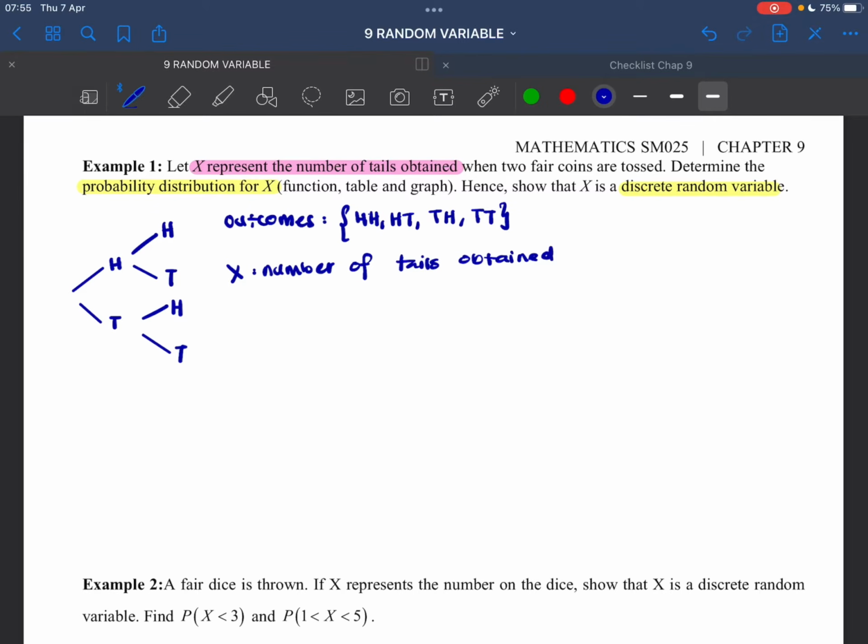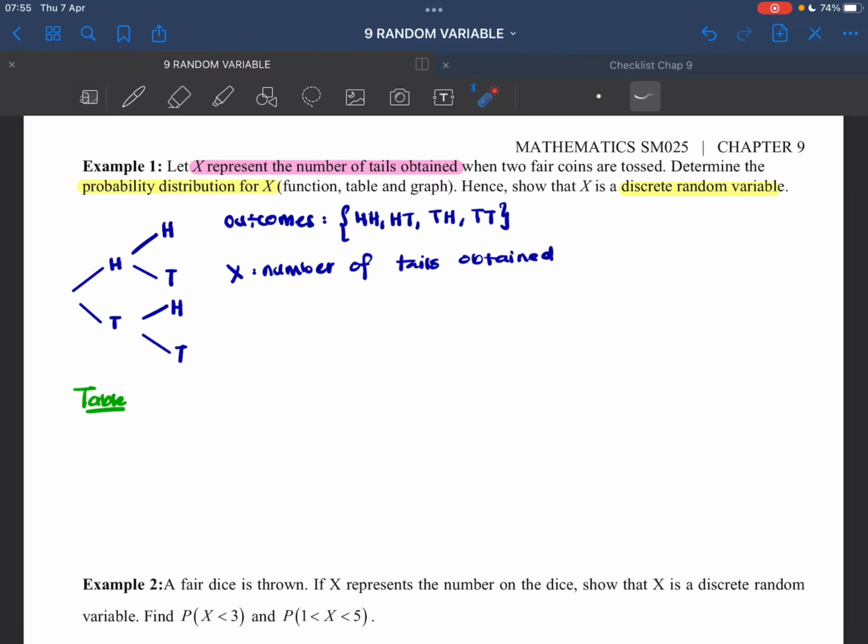Okay, so now let's represent our data, our probability, by using all these three. Table first. Obviously we need to have our table. As you can see, our X is the number of tails obtained. So you can see that we have 2 tails, 1 tail, and this one is 0 tails.